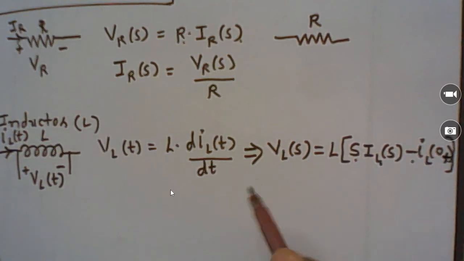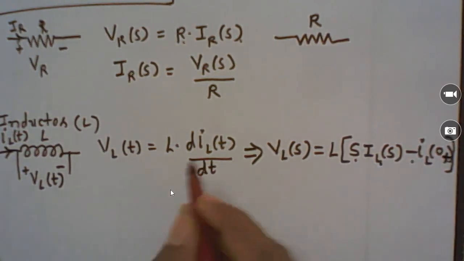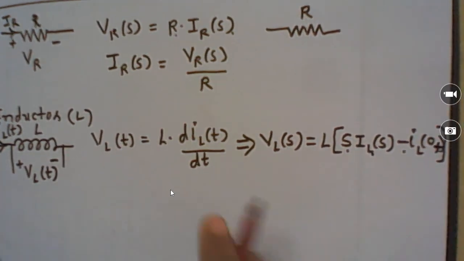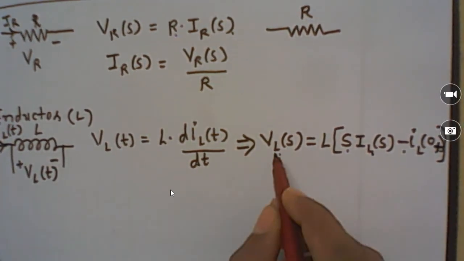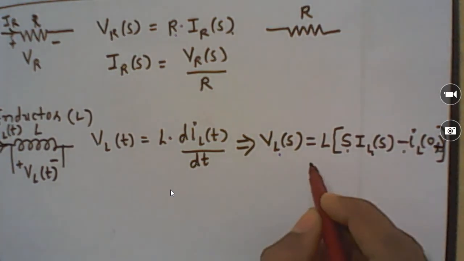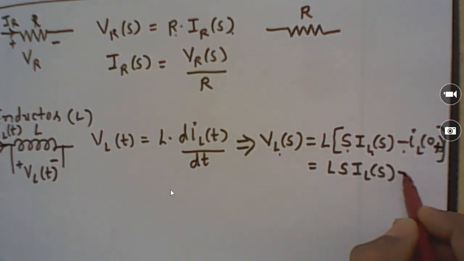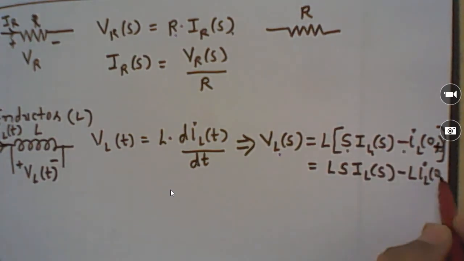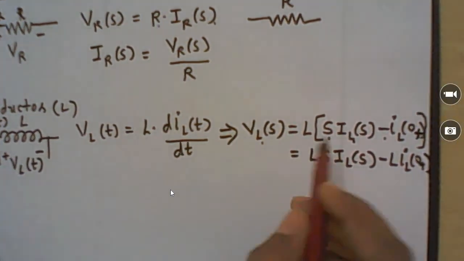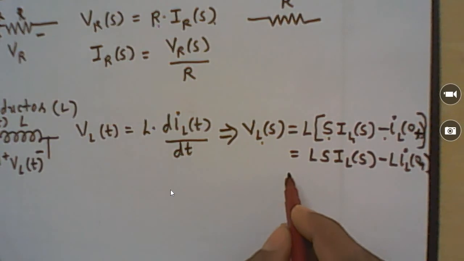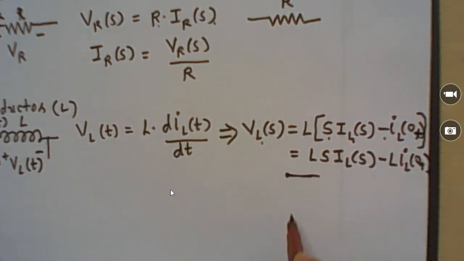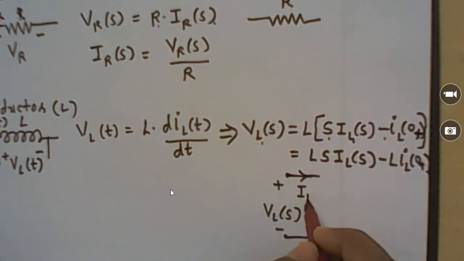Now how can we draw the circuit for this? We can make a circuit with two voltages. We can write it as L s IL(s) minus L times iL(0+). If we synthesize this equation, suppose this is the inductor, with voltage VL(s) across it and current IL(s) passing through it.